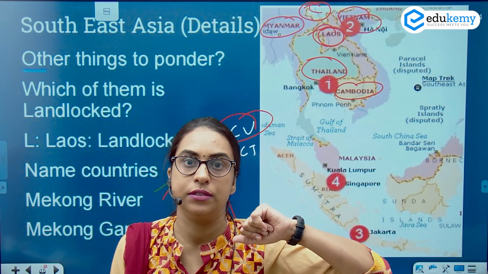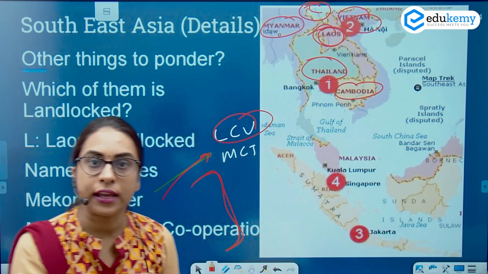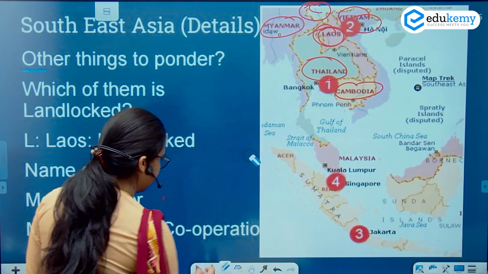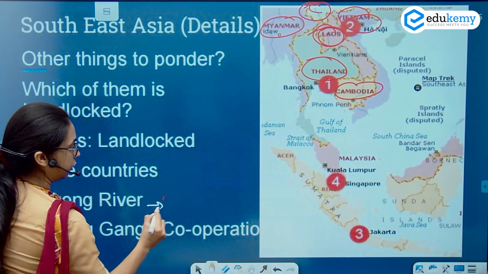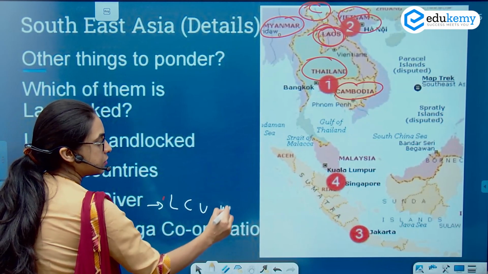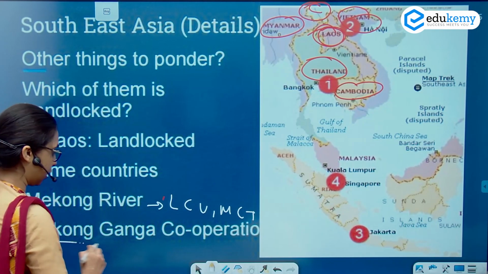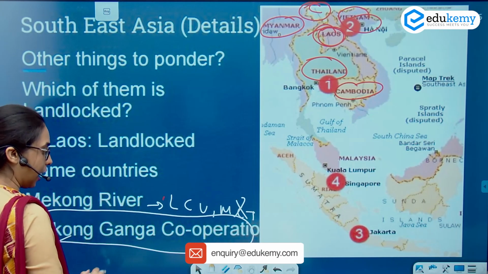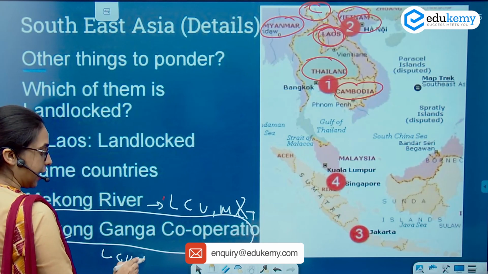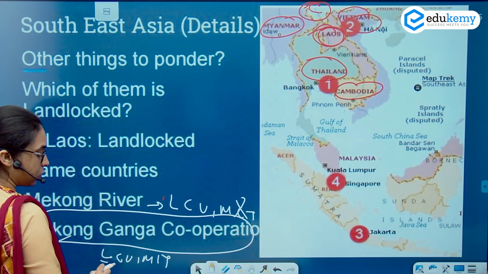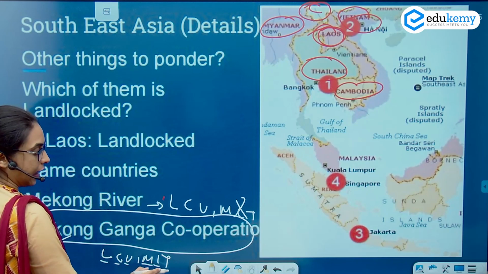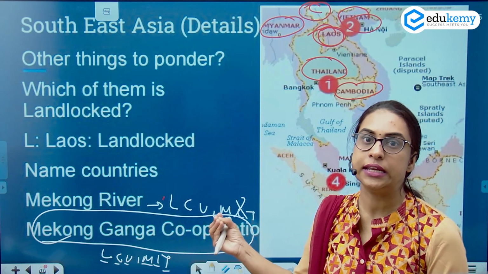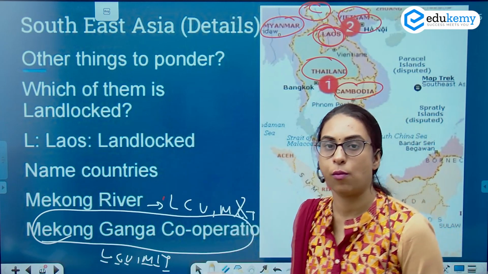If you carry this mnemonic with you, just remember that for the Mekong River, the short form is LCV, MCT. For the Mekong Ganga Cooperation, you will have to remove the C and put an I there, which is LCV, MIT. So it will be Laos, Cambodia, Vietnam, Myanmar, India and Thailand. Because there is Ganga, there has to be India. So LCV, MIT is the short form for the Mekong Ganga Cooperation.